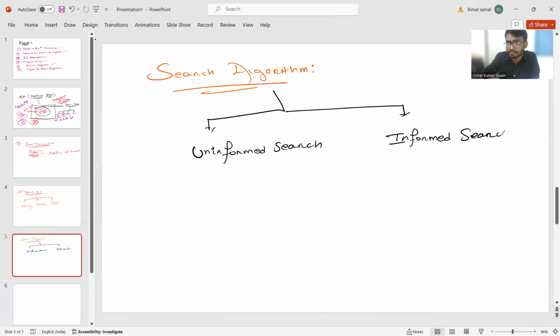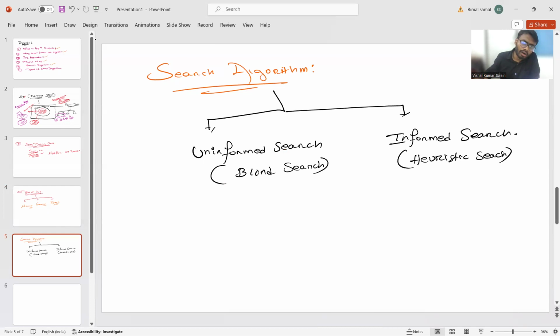Uninformed search is also known as blind search, and informed search is also known as heuristic search.